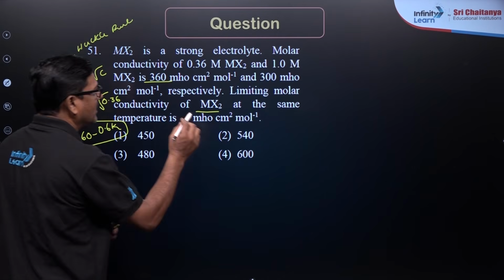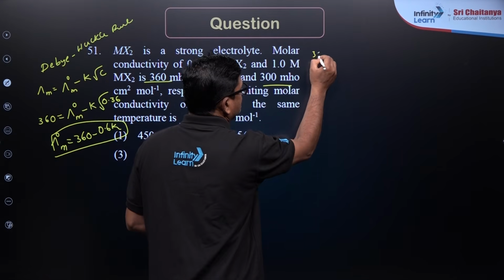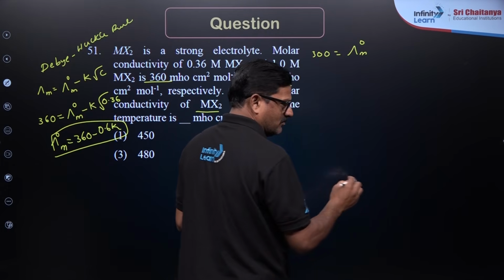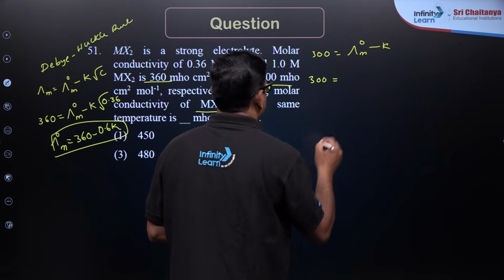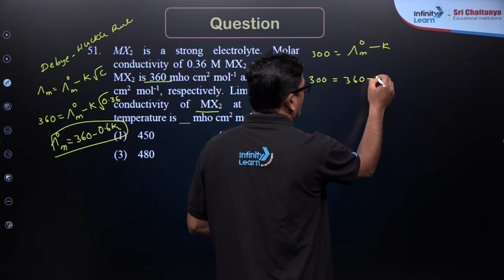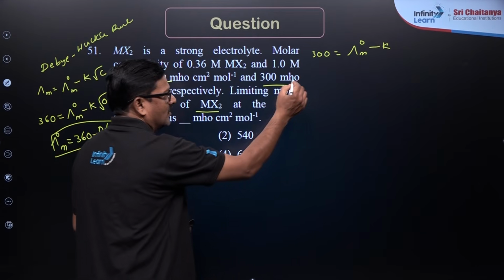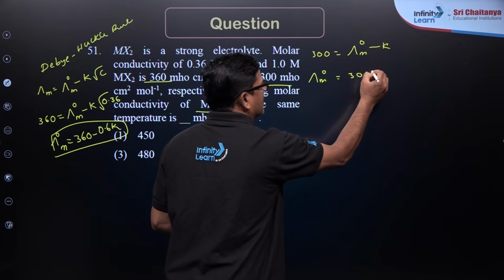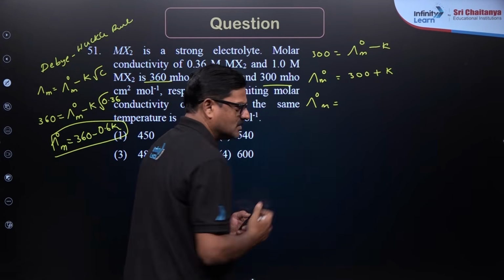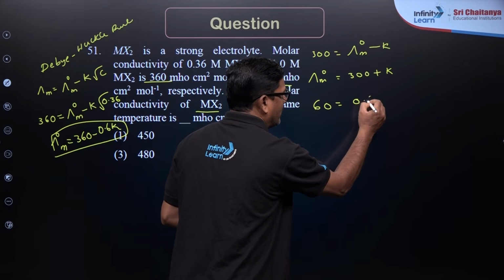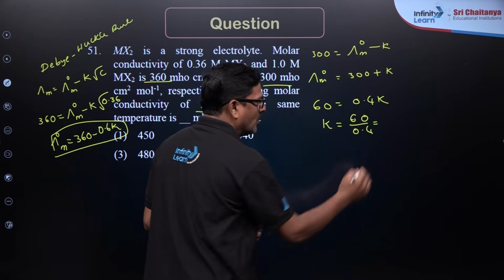Now we have 300 centimeter square mole inverse, so 300 is equal to limiting molar conductivity minus K. On solving, put in 360 plus 0.6 K minus K. So limiting molar conductivity is equal to 300 plus K. So 60 is equal to 0.4 K, and K is solved to be 60 by 0.4, which is equal to 150.